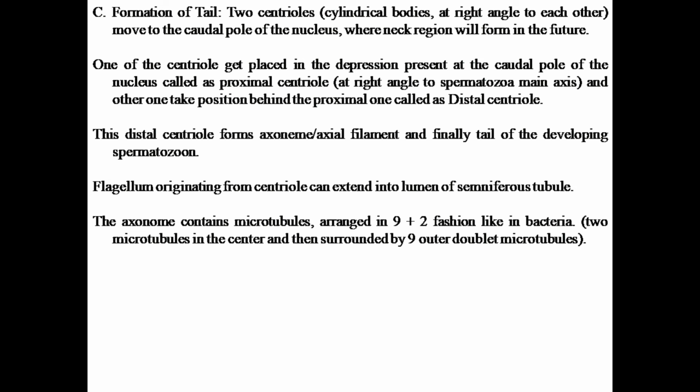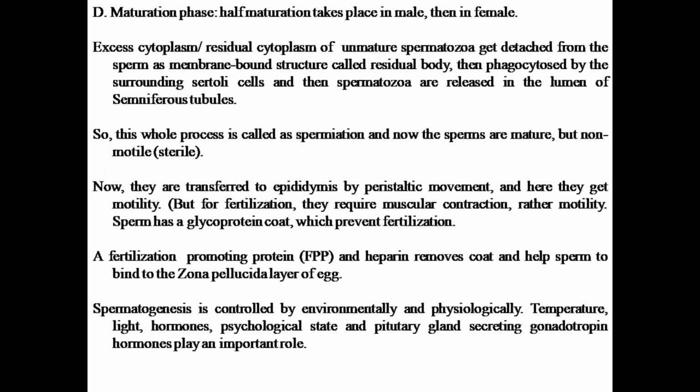Finally, the process of spermiogenesis is over and further the maturation of sperm will take place. The maturation of sperm takes place in the male and half of the maturation takes place in the female body during the fertilization process. The excess cytoplasm or the residual cytoplasm of the immature spermatozoa gets detached from the sperm as a membrane-bound structure called the residual body.